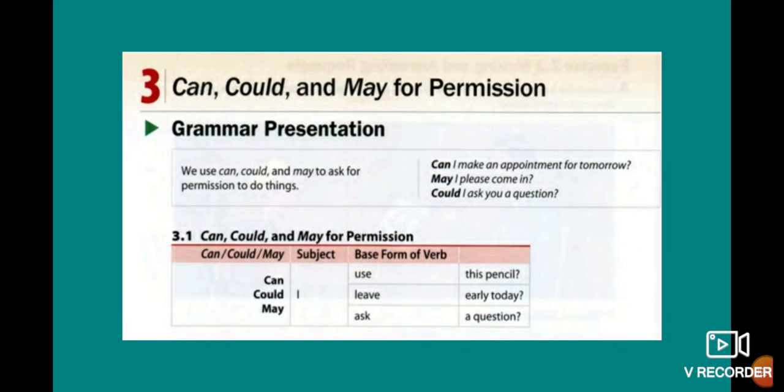But first we analyze the structure that we have in that request. You use the modal, can, could, or may. Then you use the subject, which could be a pronoun or maybe a proper noun, etc. Then you have the base form of a verb, and then you have the complement. Can I use this pencil? Could I leave early tomorrow? May I ask a question? If you notice, we follow the structure: first the modal, then the subject, the base form of a verb, and then the complement. And we have our request for permission.